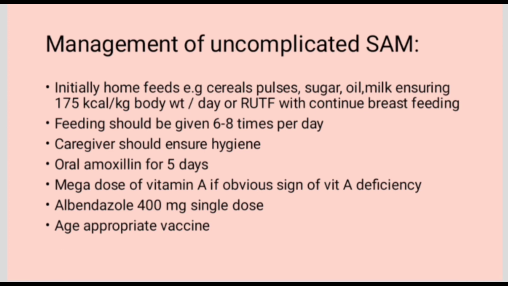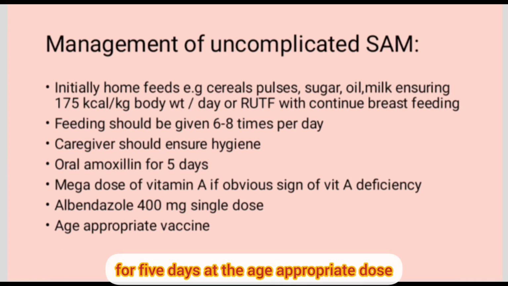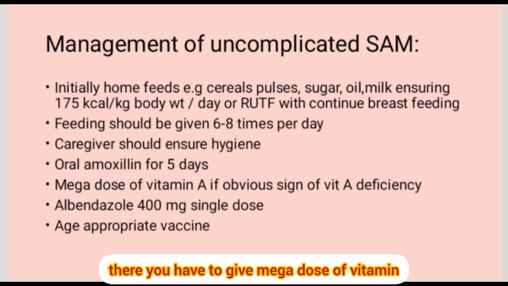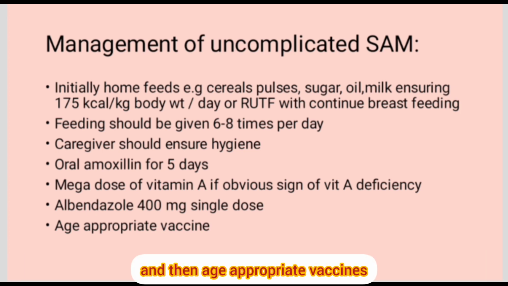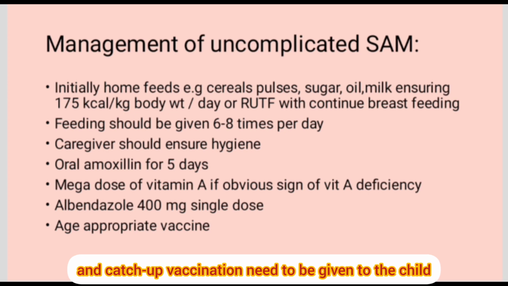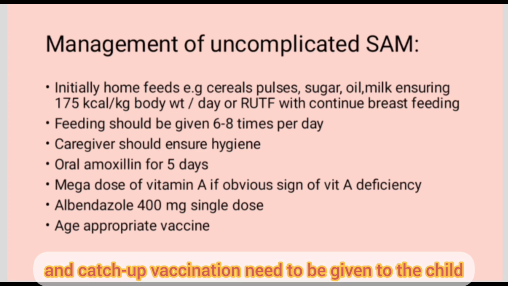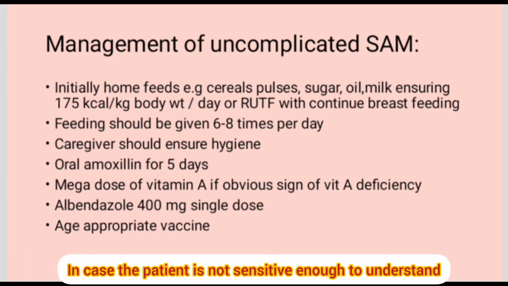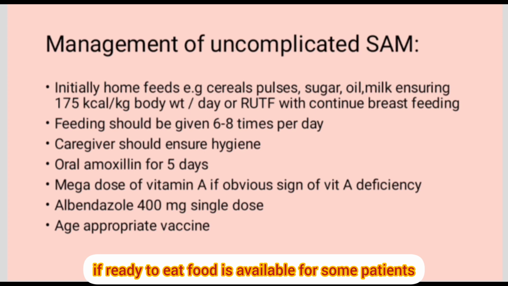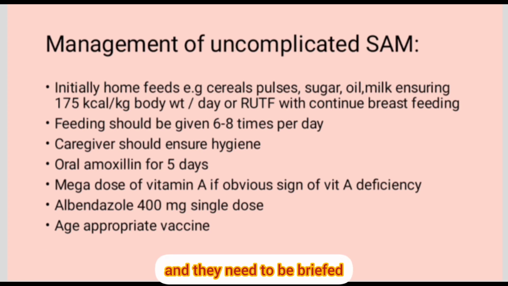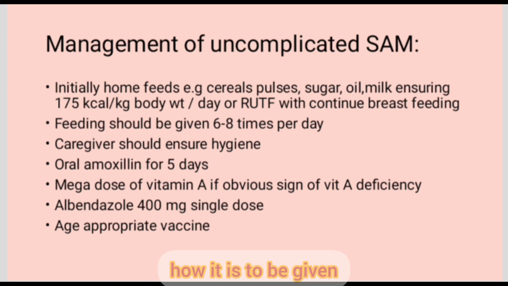Oral amoxicillin for 5 days at the age appropriate dose. Then in case vitamin A deficiency signs are there, you have to give a mega dose of vitamin A. Albendazole is to be given 400 milligrams single dose, and then age appropriate vaccines and catch-up vaccination need to be given to the child. In case the parents are not able to understand how to give the home feeds, in those scenarios, if ready to eat food is available, that can also be given to the patient's parents, and they need to be briefed how it is to be given